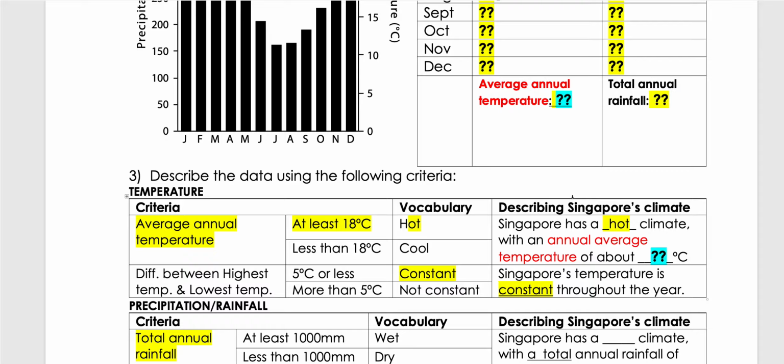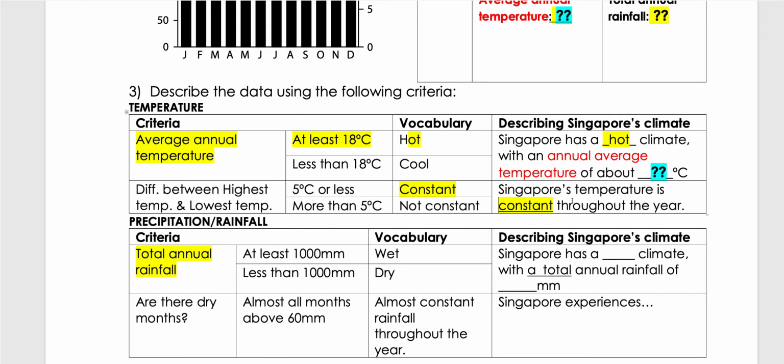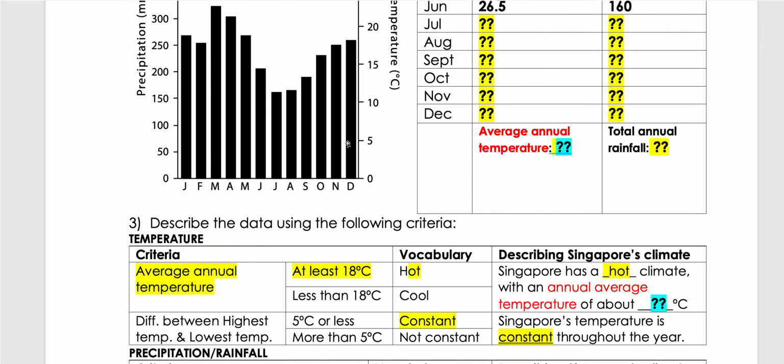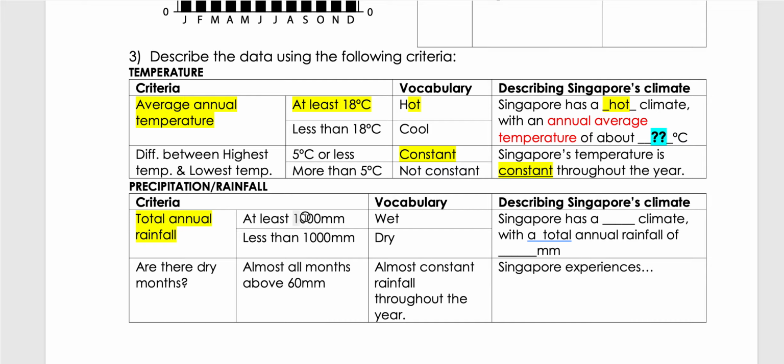Now let's take a look at precipitation. If you add up all your readings, most likely you will have more than 1000 mm, correct? So this means that the climate in Singapore is wet. So Singapore has a wet climate. Let's follow this reading, maybe I put light blue.